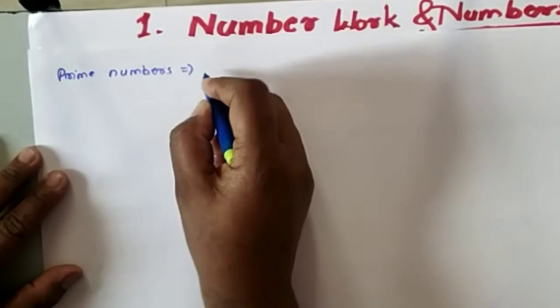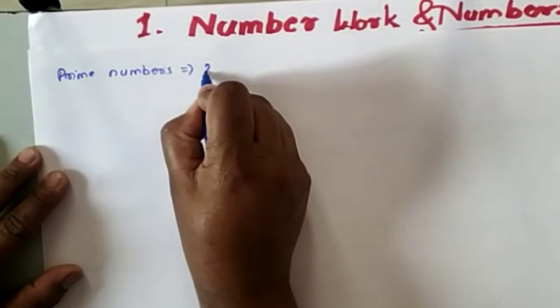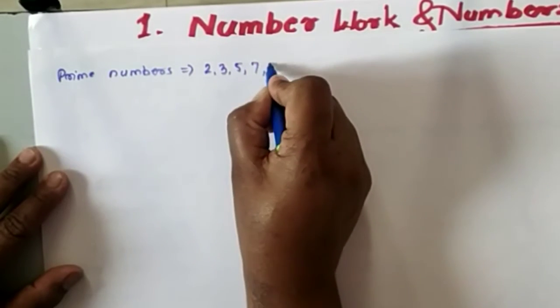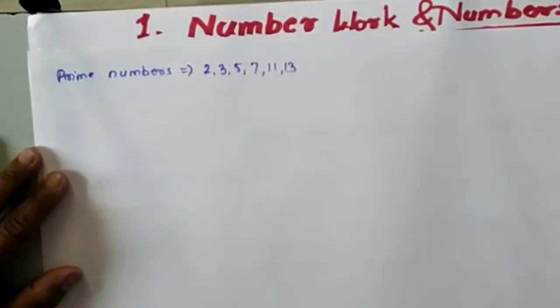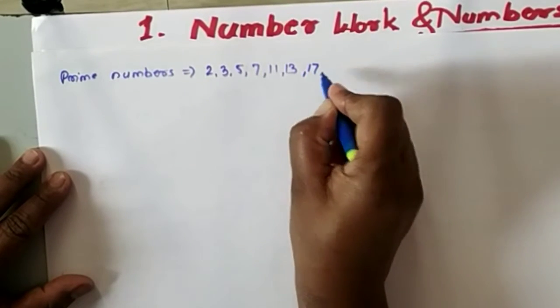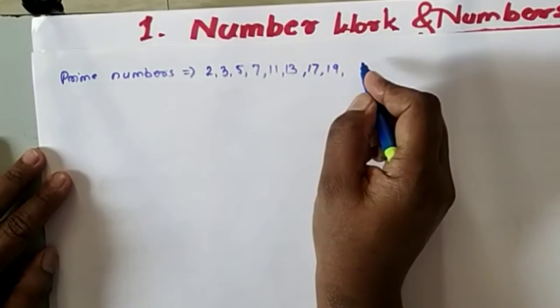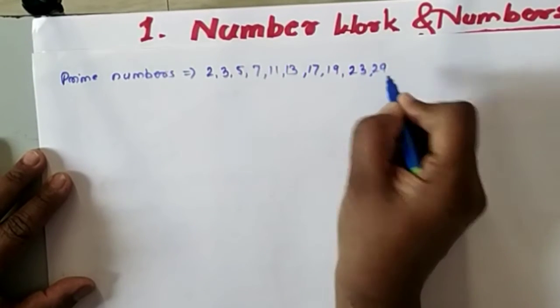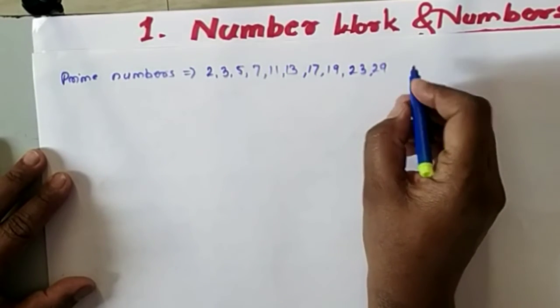Okay, so prime numbers are 2, 3, 5, 7, 11, 13, then afterwards 17, 19. If you see this, check all of you, these numbers are present in their own table only. 19, then 23, 29, then afterwards 31,